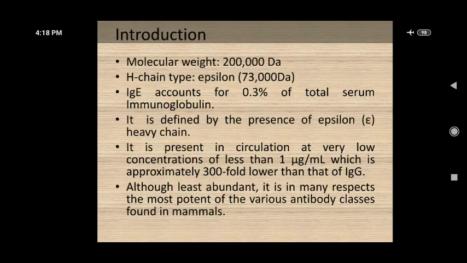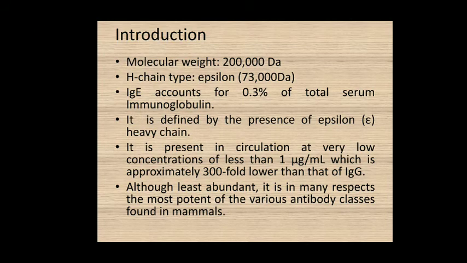Now these IgE type of the antibodies have a molecular weight of up to 2 lakh Dalton. The epsilon type of the heavy chain, with a molecular weight of about 73,000 Dalton, is the characteristic of this IgE type of the antibodies. Similar to the IgD type of the antibodies, these IgE are also present in very low concentration within the serum, only up to 0.3%.